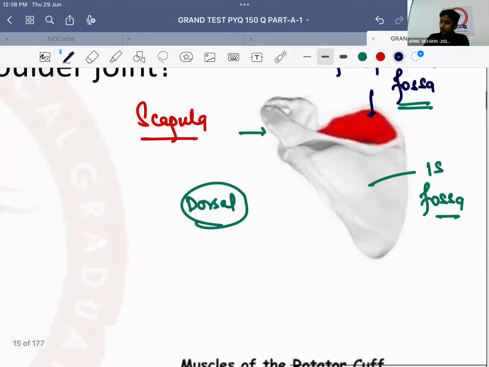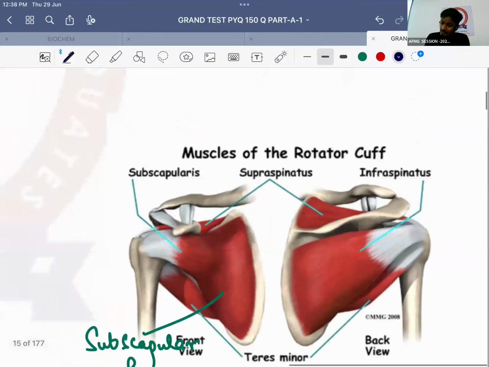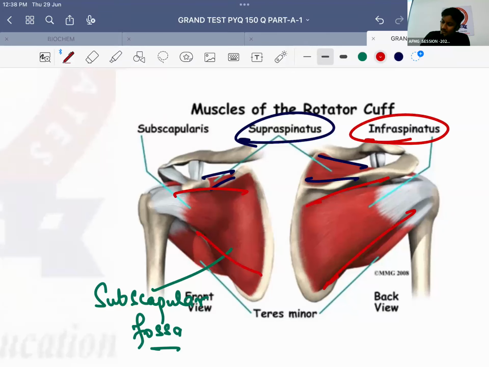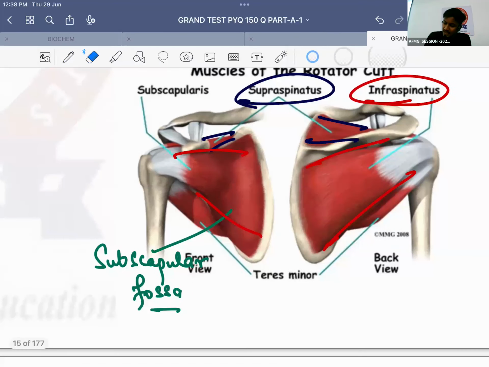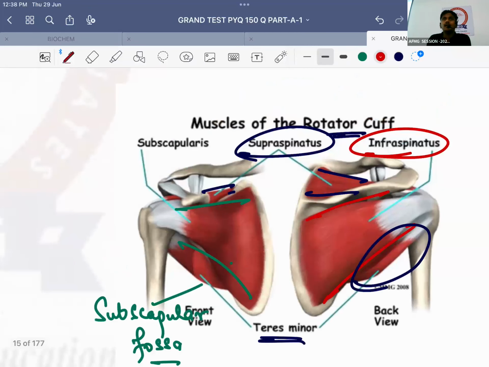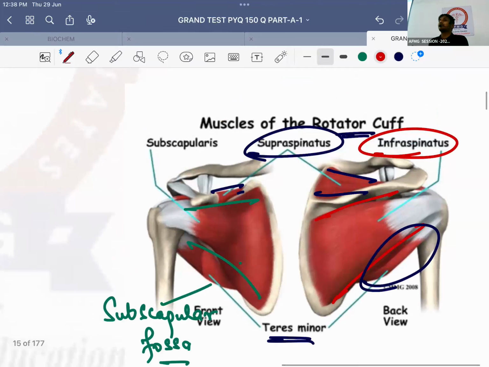Important, the muscle which is present in the supraspinatus fossa is called the supraspinatus muscle. The muscle present in the infraspinatus fossa is called the infraspinatus muscle. The muscle present in the subscapular fossa is called the subscapularis muscle. And lastly, one important muscle, which arises from the lateral part of the scapula, is known as teres minor. All these muscles together are called rotator cuff muscles. Rotator cuff muscles are responsible for movement at the shoulder joint. They also give stability to the shoulder joint.